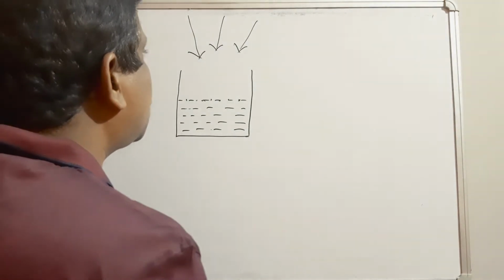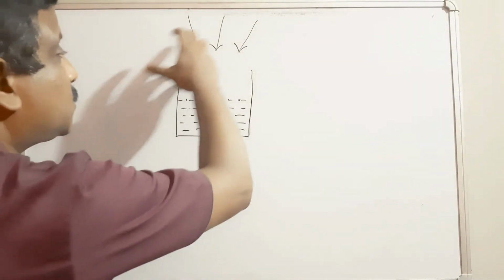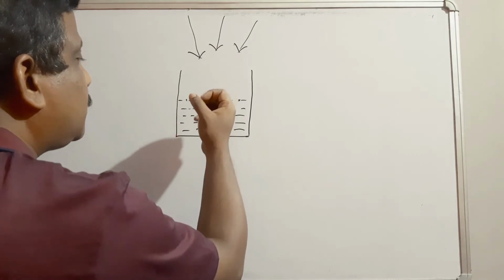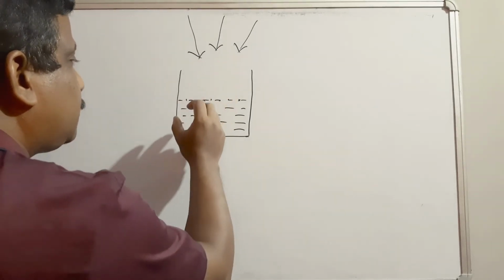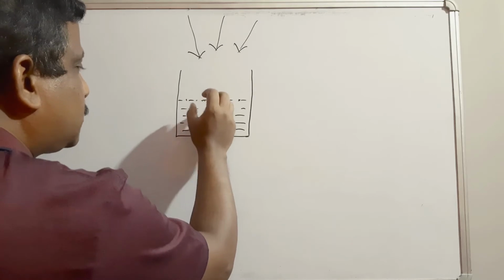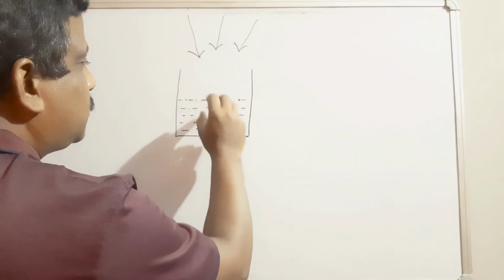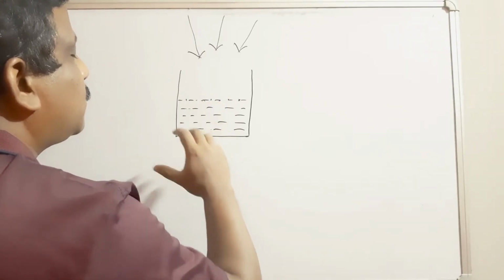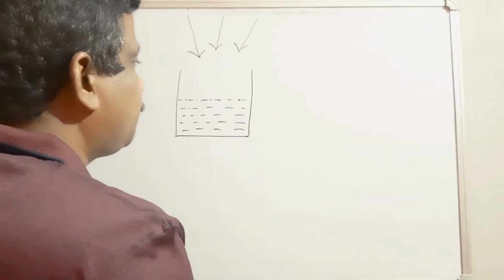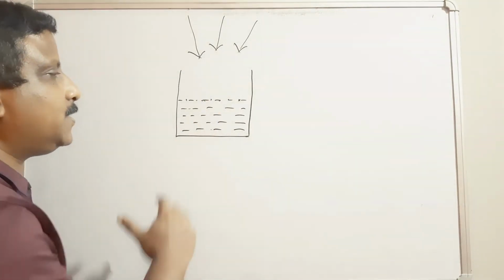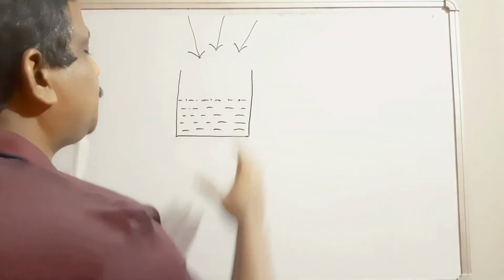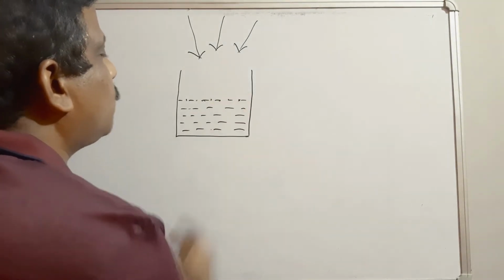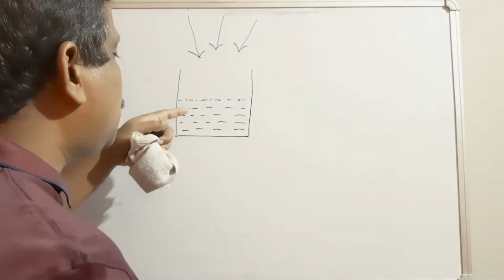Evaporation occurs by absorbing heat from the surrounding, like sunlight, first on the surface. The kinetic energy of the molecules increases, they move with high speed, and they escape out in the form of vapor. That is called evaporation.